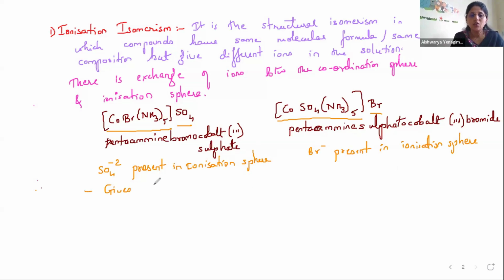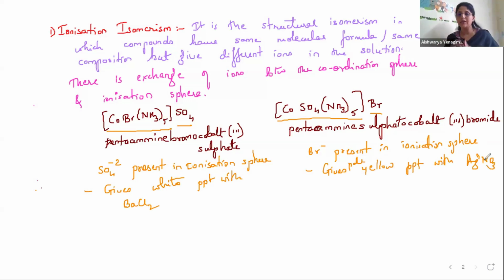The second will not give a white precipitate with BaCl2; instead it gives a pale yellow precipitate with AgNO3.